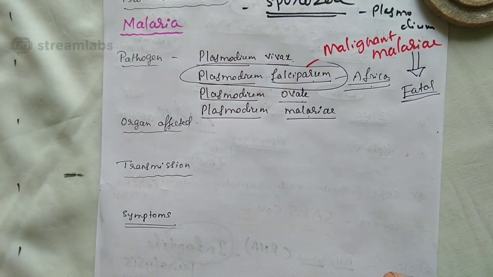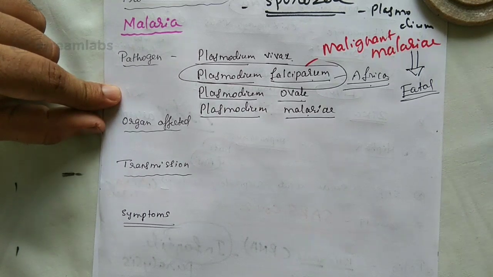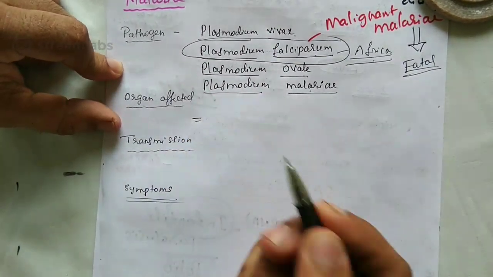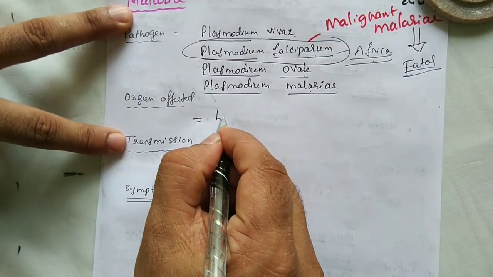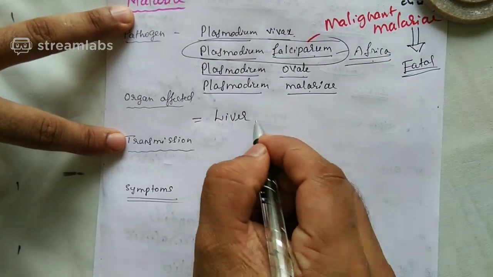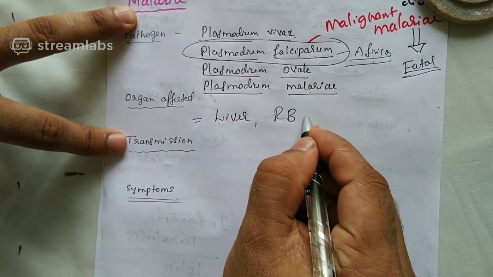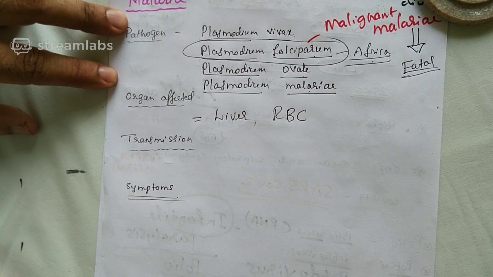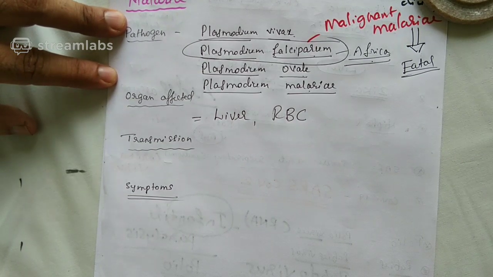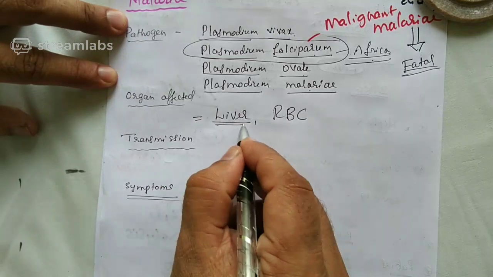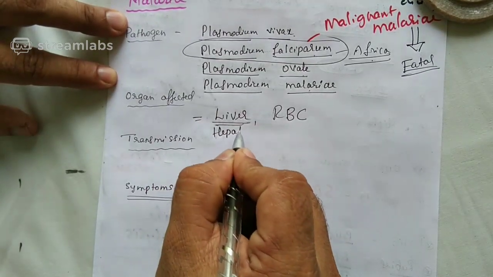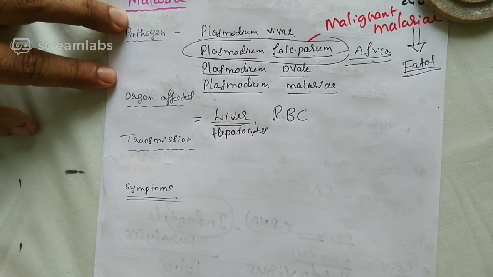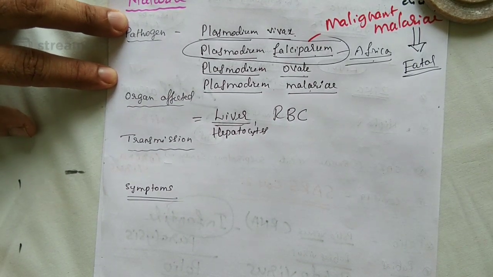The pathogen is called Plasmodium, and what is the organ affected? Remember, the organ affected first will be the liver, second will be the red blood cells. Liver and red blood cells are the organs affected. Please remember, liver cells called hepatocytes are affected by malaria. How? We will discuss later.